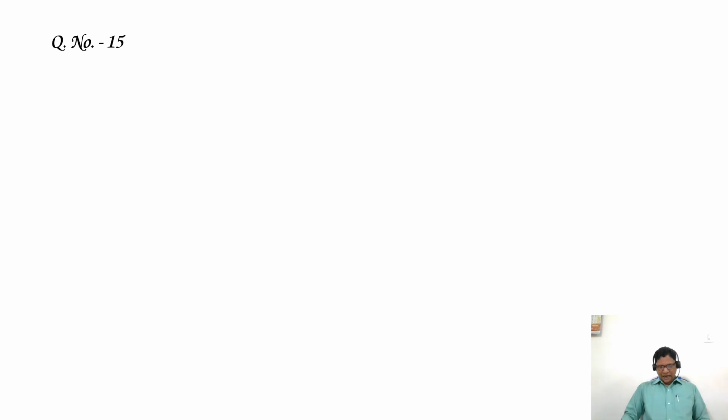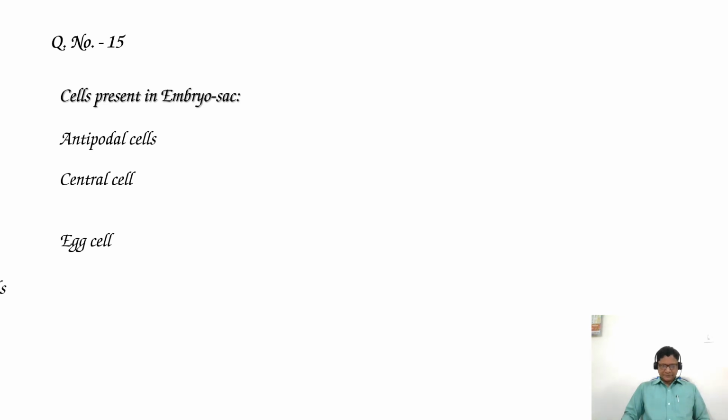Synergids and antipodals. Option 3. Antipodals and primary endosperm cell. Option 4. Egg and antipodals. Let's see the cells present in the embryo sac: antipodal cells, central cell, egg cell, synergids.